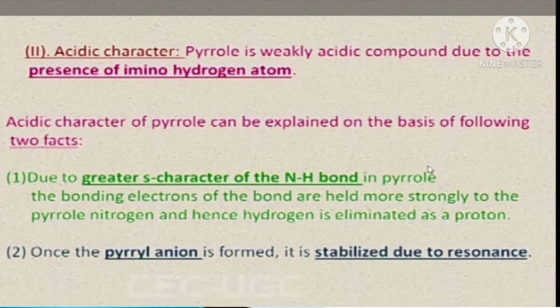First is the greater s character of the nitrogen-hydrogen bond in pyrrole. The bonding electrons are held more strongly by the pyrrole nitrogen, and hence hydrogen is eliminated as a proton, forming the pyrrole anion, and this pyrrole anion is stabilized due to resonance.